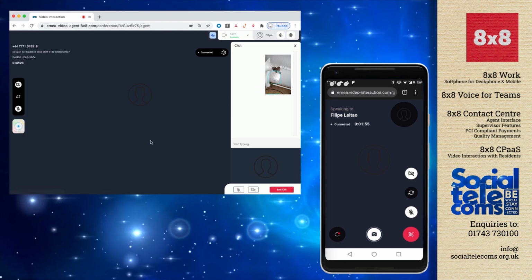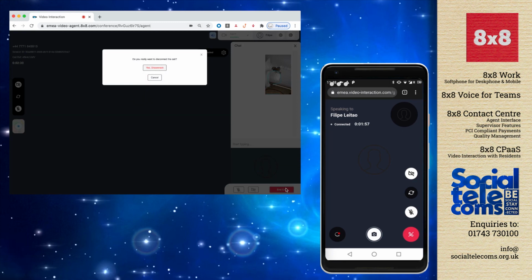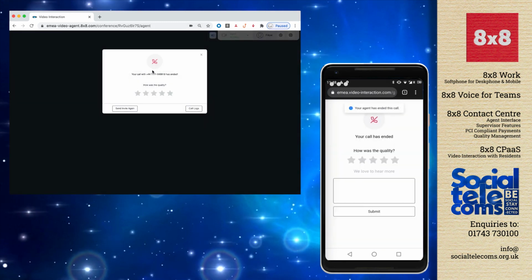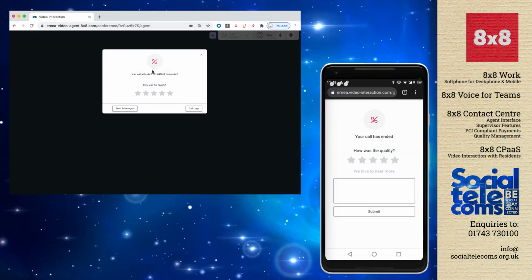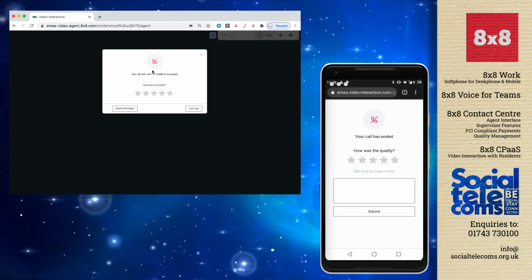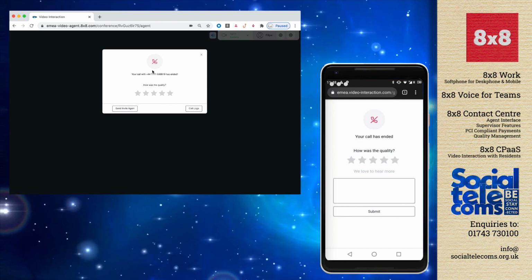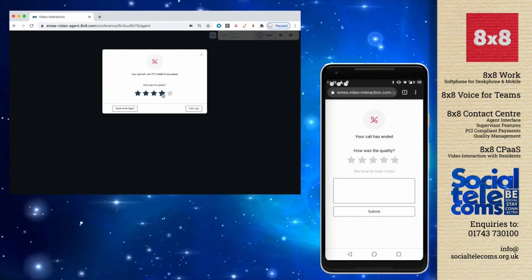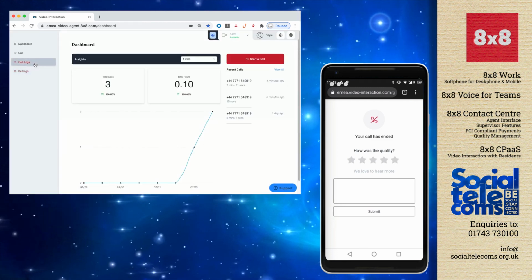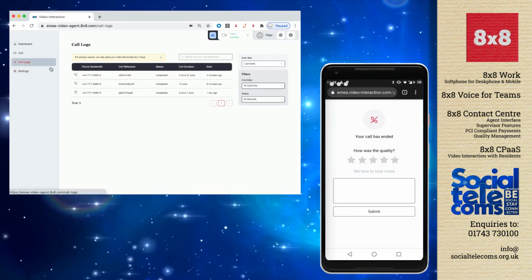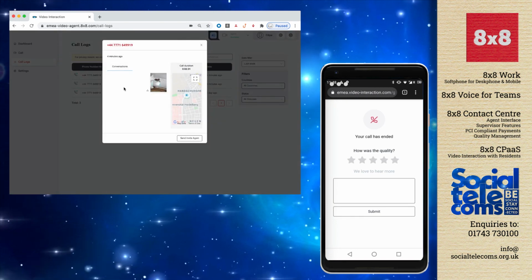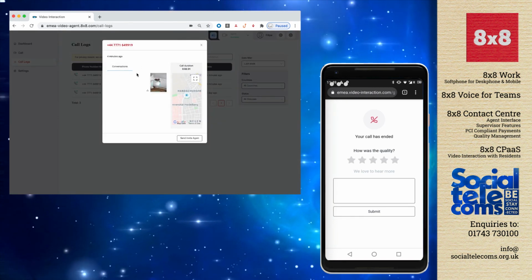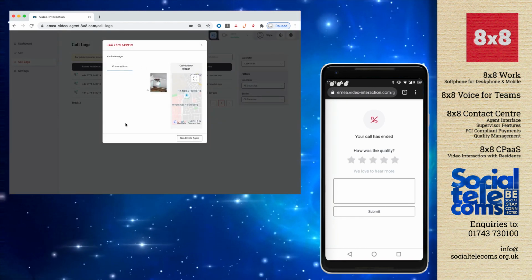Once the call is done, you only need to click on End Call. Both will be redirected to a very quick form to evaluate quality. In the dashboard, you may go to the logs, and in there, you will see all the information that occurred during the call.